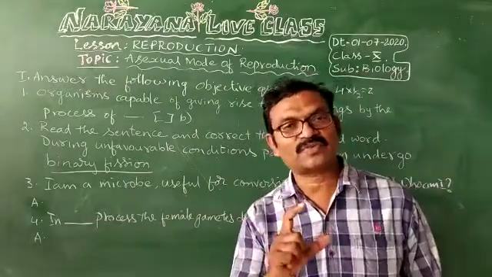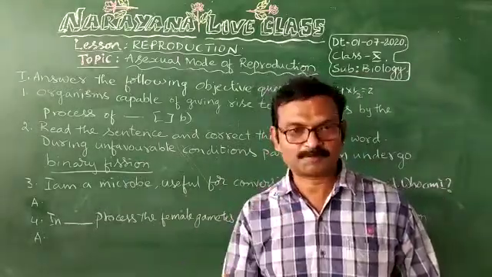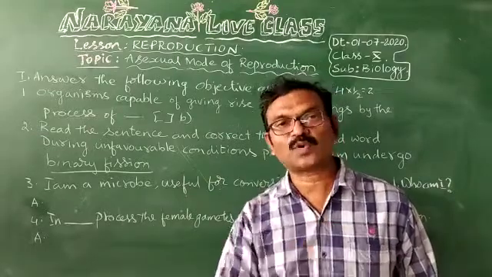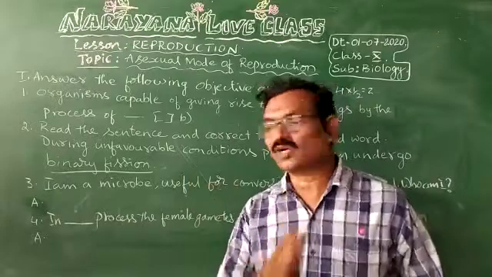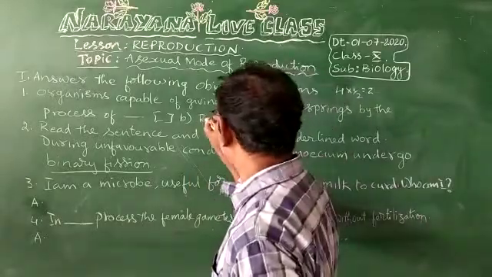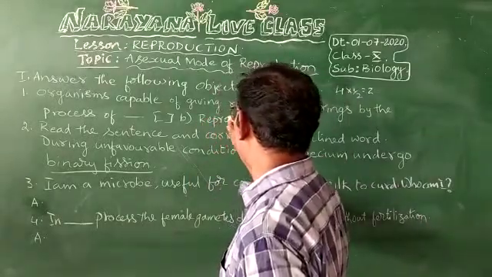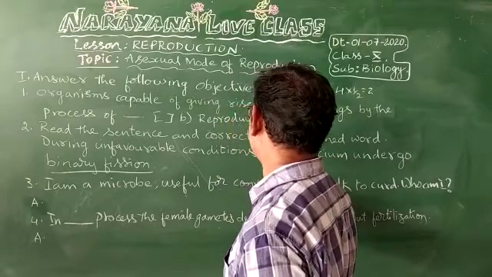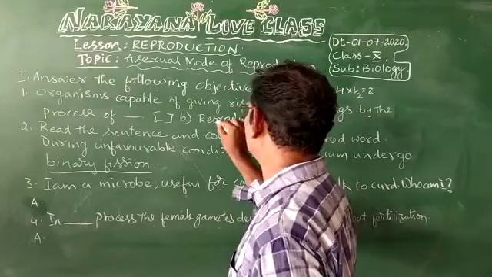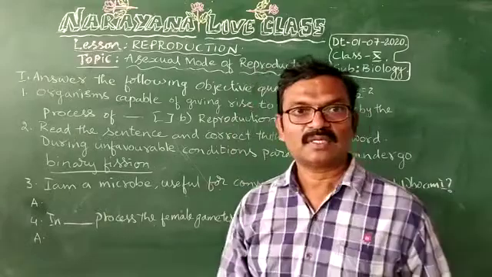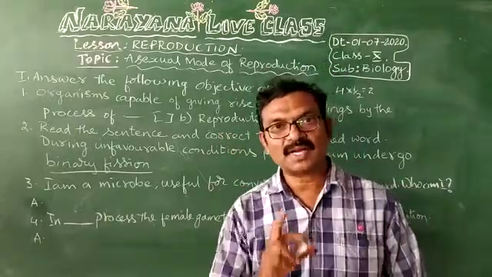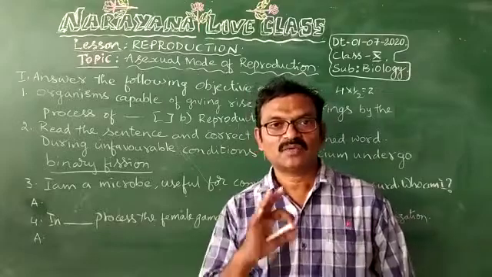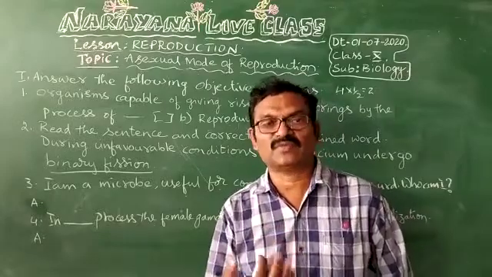Organisms are capable of giving rise to their offsprings, young ones, by the process called reproduction. By the reproduction process, organisms can give rise to their young ones, by asexual mode of reproduction or sexual mode of reproduction. But reproduction is the way to give rise to their young ones.